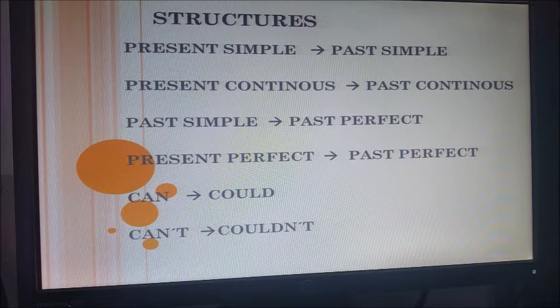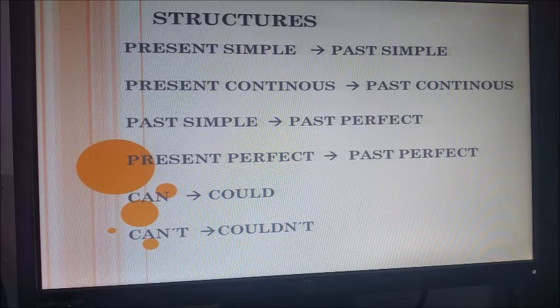But imagine that another person listens and says, oh, he said that he was running in the park. Present continuous, past continuous.